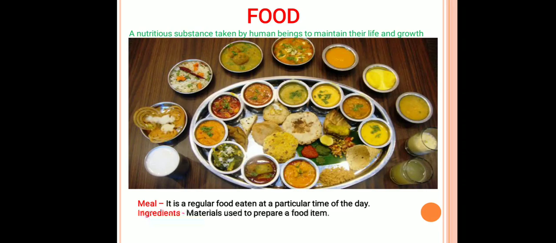The material required to prepare a food item is called an ingredient. For example, how can we prepare boiled rice? We need water and raw rice, which are put together and heated up, and then we get boiled rice. So the ingredients of boiled rice are water and rice.